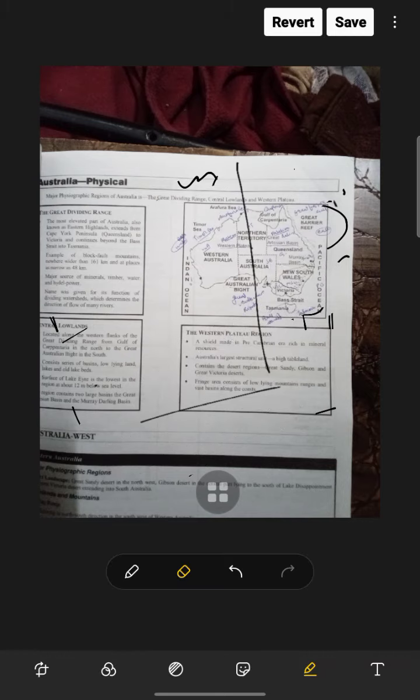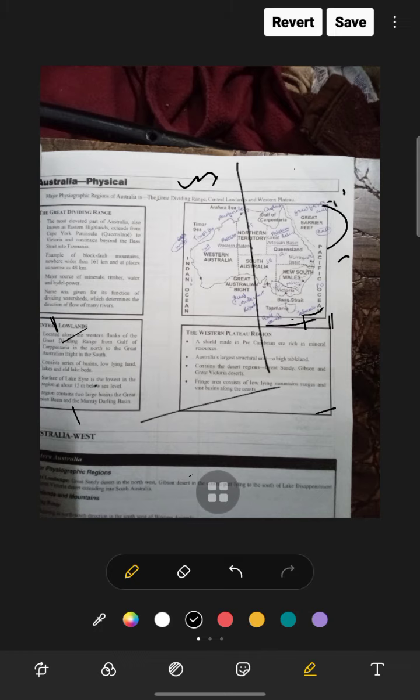Now the South Pacific area. Near Tasmania there is the North Island and South Island, with Cook Strait in between them. Auckland and Wellington are also there, and Christchurch is near the Cook Strait. So there is the South Pacific Ocean, and there are some islands also. Now we are discussing New Zealand.